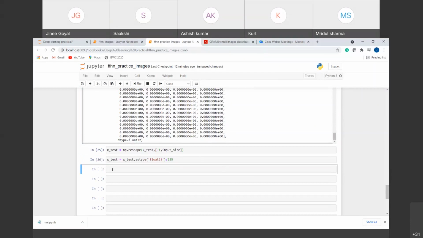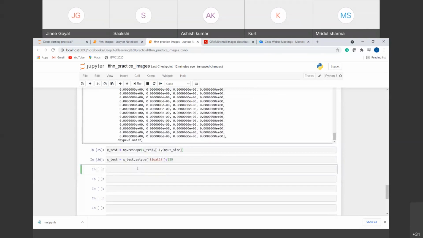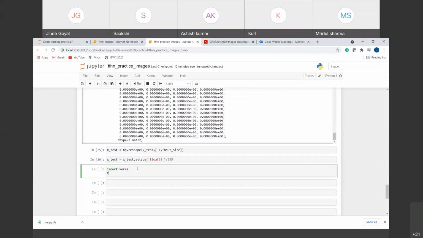So that was for the input. We have got everything we want for our input. Now we are supposed to build our model, right? For that, we'll import some of the libraries. We are importing the Keras library. And what are the libraries we imported?